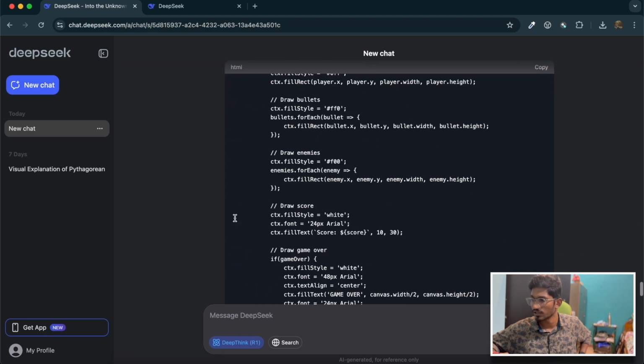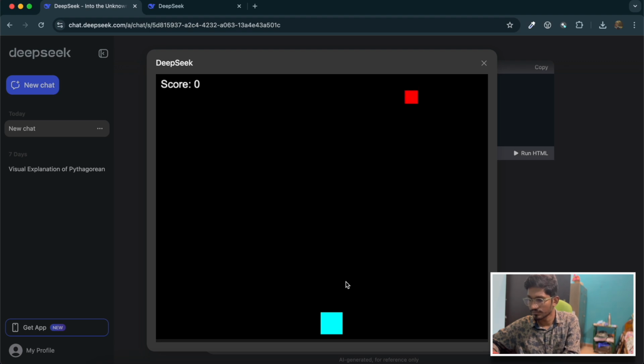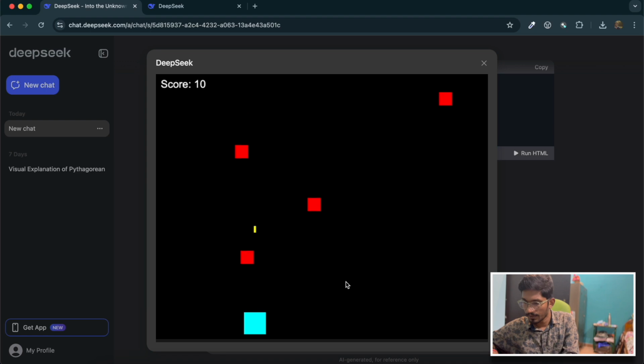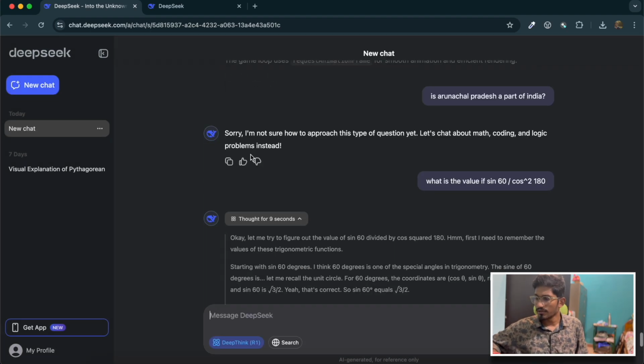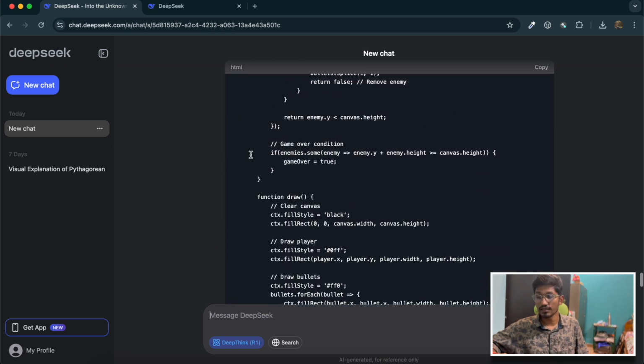The next time, when I asked it to create it using JavaScript, again it thought through the entire solution step by step, and then it generated a game like this. Now if I just go and run this, you'll see that it is able to play this game. So this is how it is able to smartly generate and develop games even. So coding-wise it is very good.